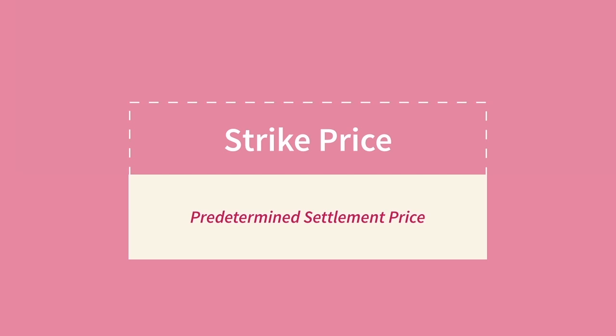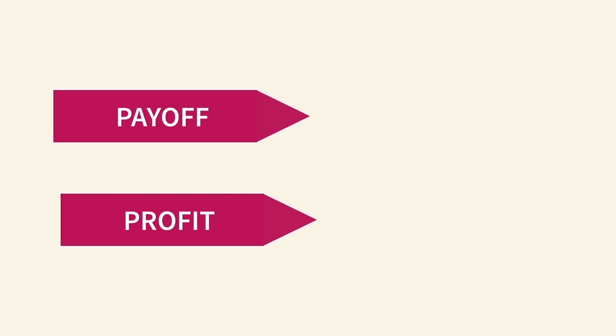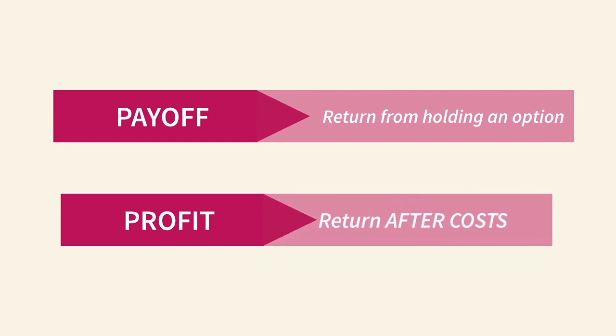Now, before I talk about the different kinds of option and how the most basic trades work, let's just be very careful about the usage of two words, payoff and profit. You need to remember that payoff is the amount of money we earn or lose from holding the option position. Profit, on the other hand, is the net return, the earnings after consideration of costs.